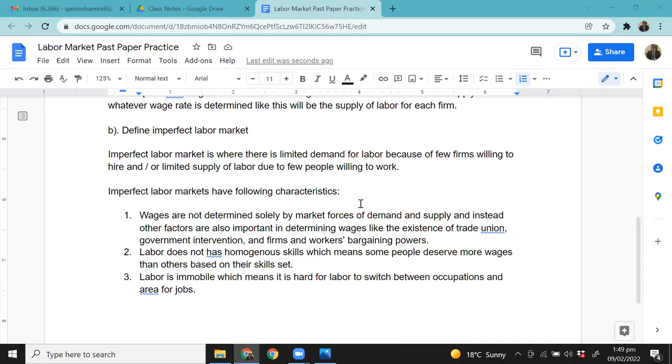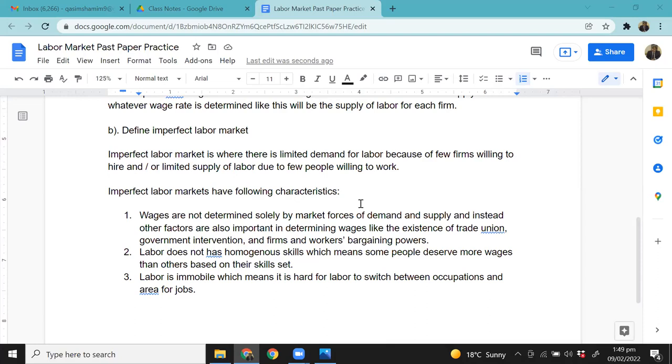Similarly, vice versa. And similarly, if labor is immobile in Pakistan, that means it's not very easy for someone working or living in Islamabad to go and work in Karachi, Lahore, or some other city of Pakistan, and so on. But if it's the opposite, which means that labor is mobile, then it's relatively easy for labor to switch between cities and even to switch between occupations. Like if I'm a teacher right now, I can switch to become a manager. If I'm working in marketing right now, then it's easy for me to go and work in sales or finance or something else, and so on. Okay, is this making sense?